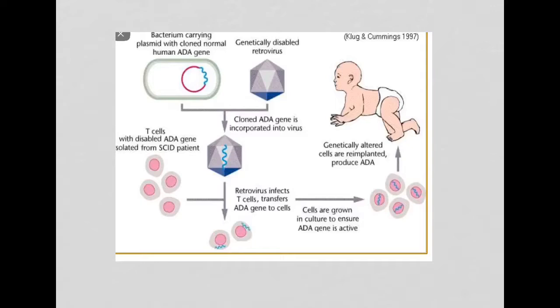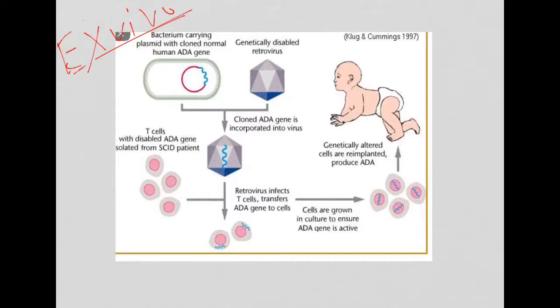So we have learned about the types of gene therapy. Now we will talk about the approaches in gene therapy. What are the approaches? That means how the process is done. There are basically two processes: in vivo gene therapy and ex vivo gene therapy. Sorry, not in vivo. Ex vivo gene therapy.